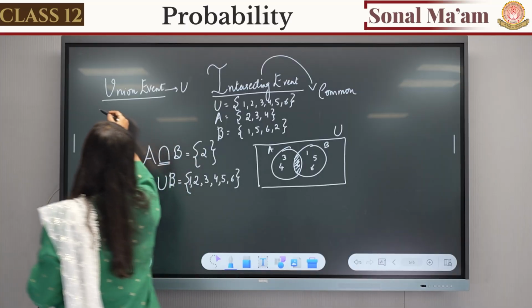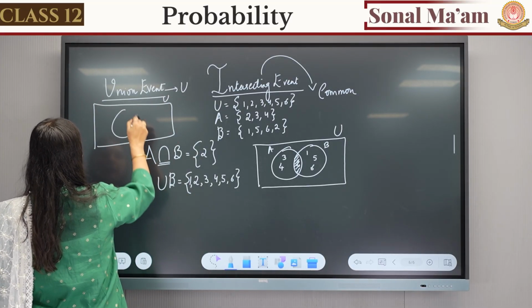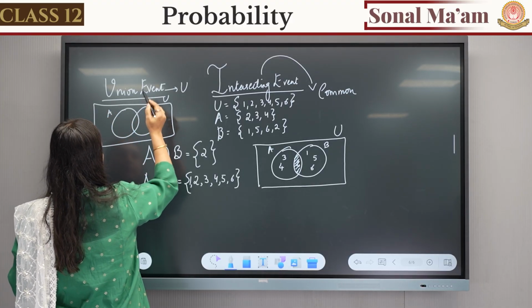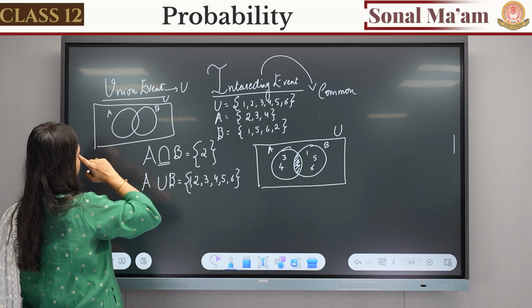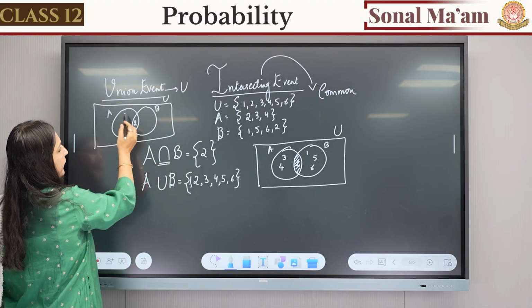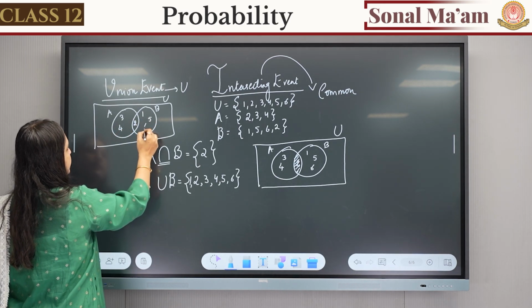So how will its Venn diagram look? This is U, this is A and this is B. In A and B, 2 was common, so we write 2 in the middle. Here will be 3, 4, 1, 5, 6.